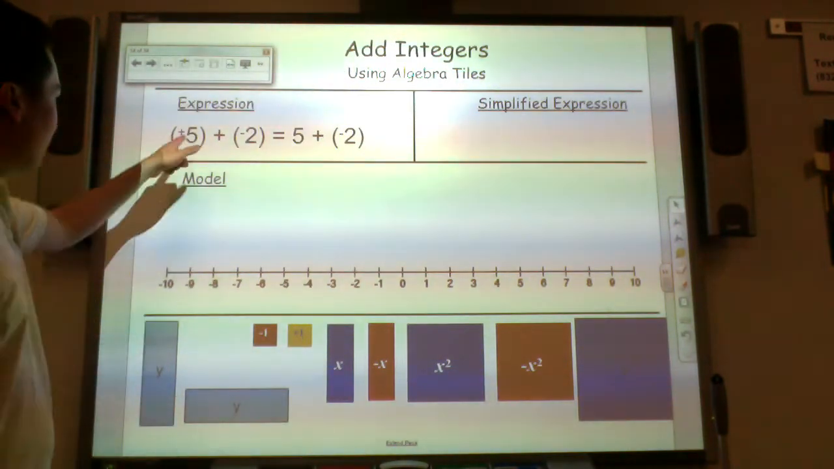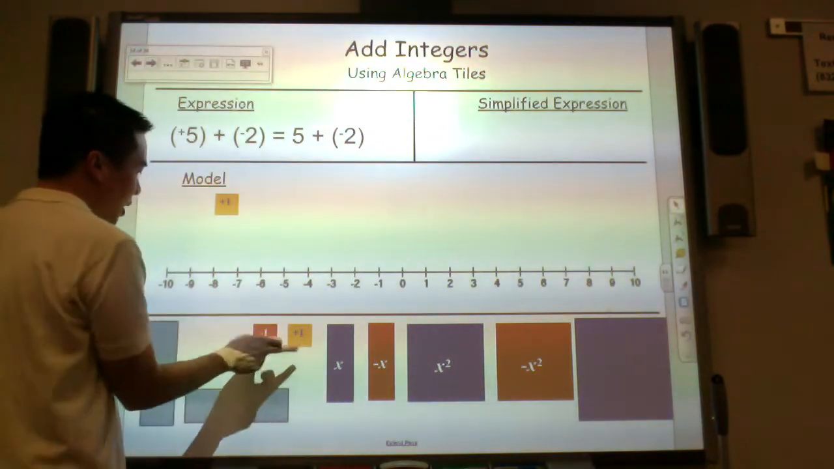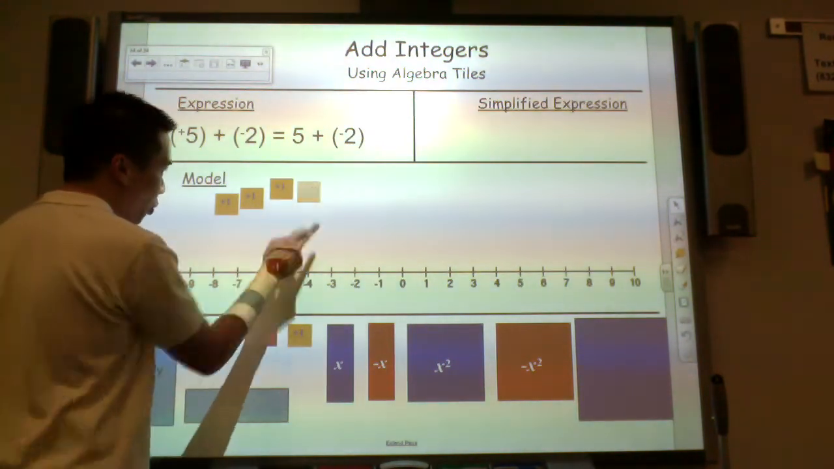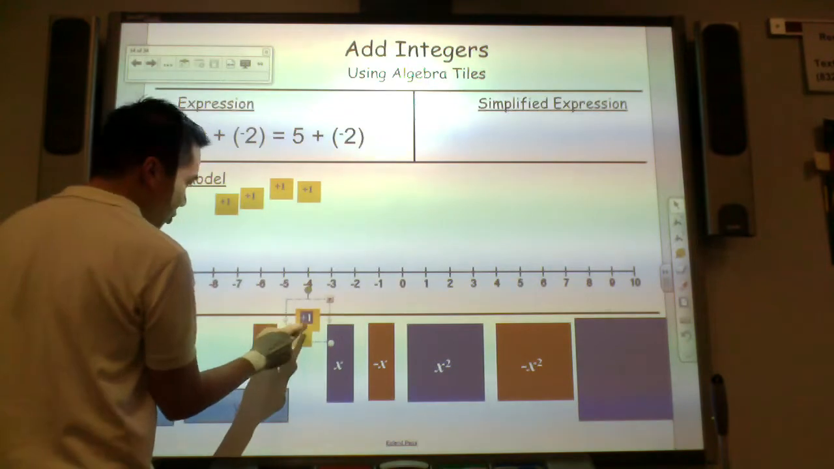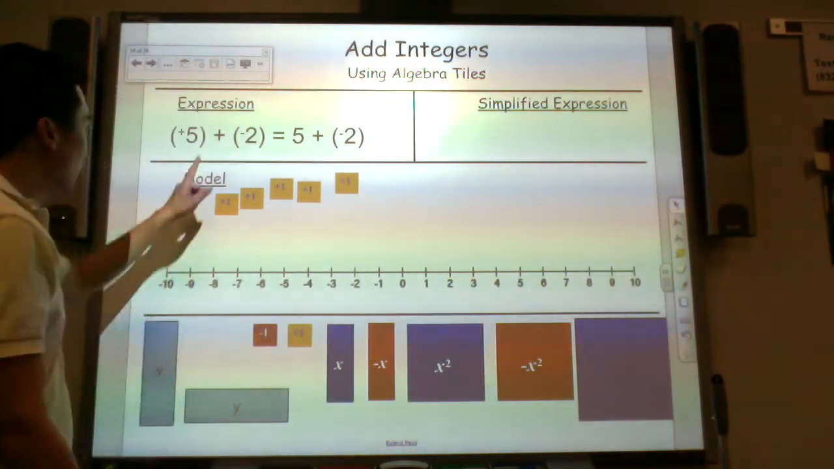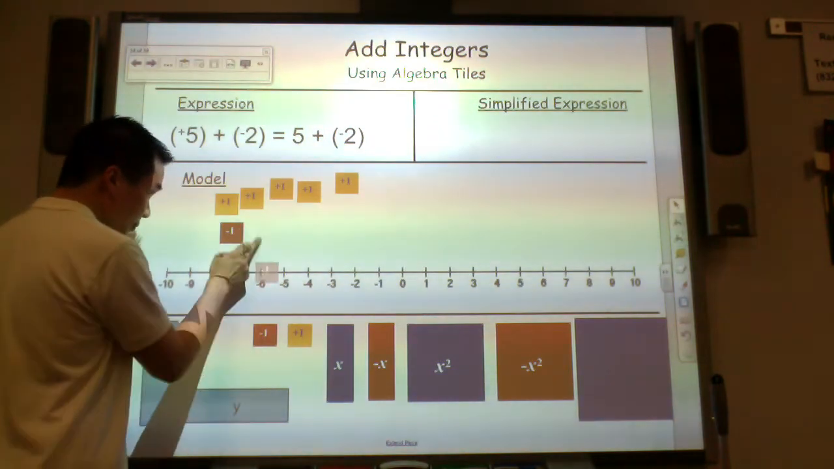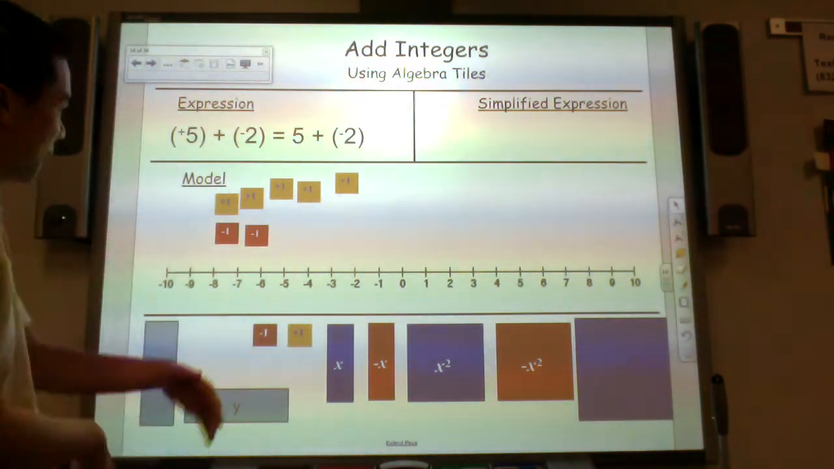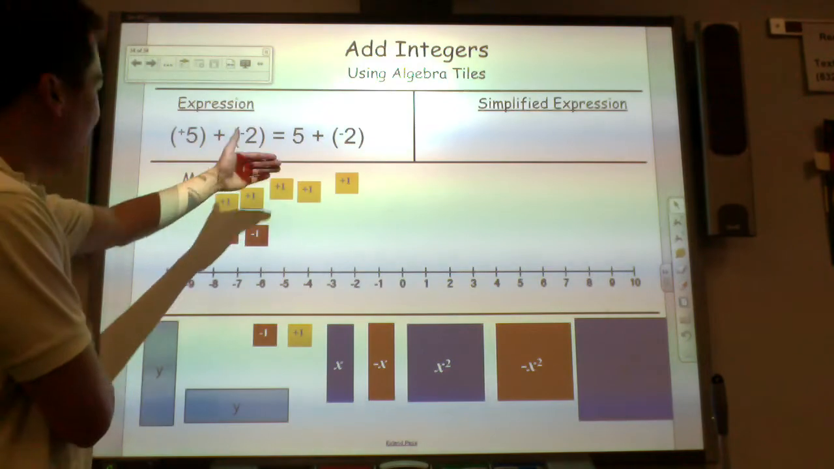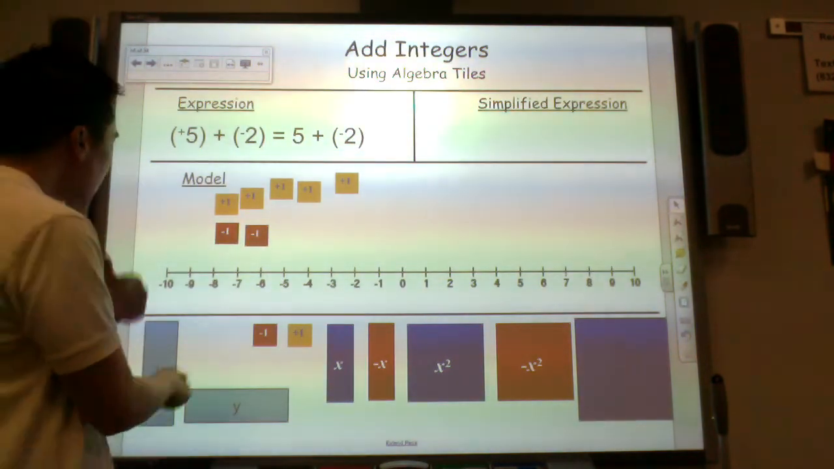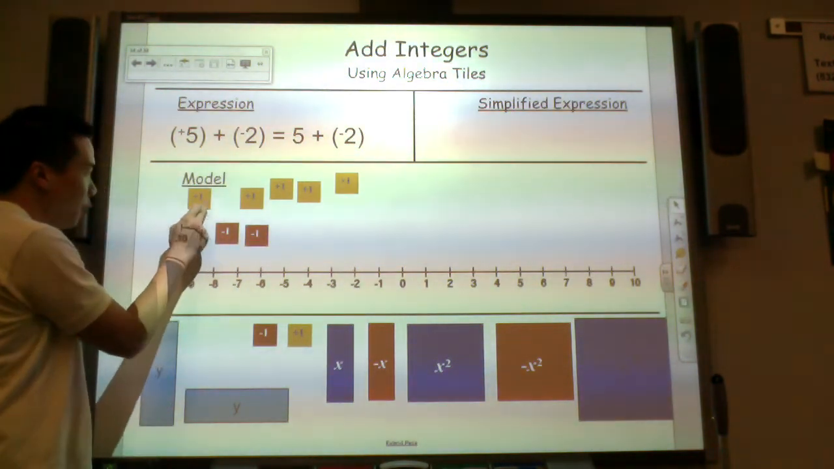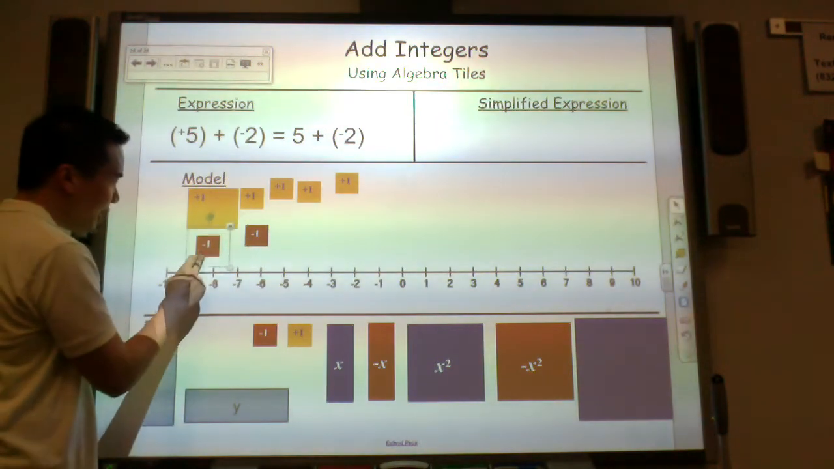Next example. 5 good players. 1, 2, 3, 4, 5. And then you're going to put 2 negatives. What can you tell me about this picture? It's weird. We have positives and negatives. Let's look at these closely. This +1, and let's look at this -1.